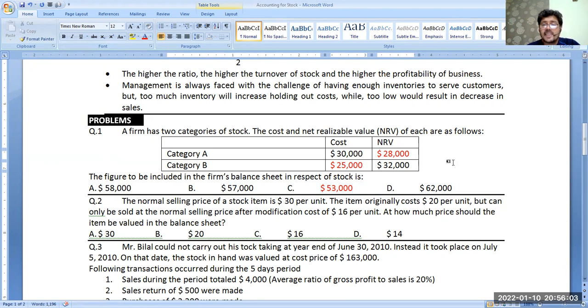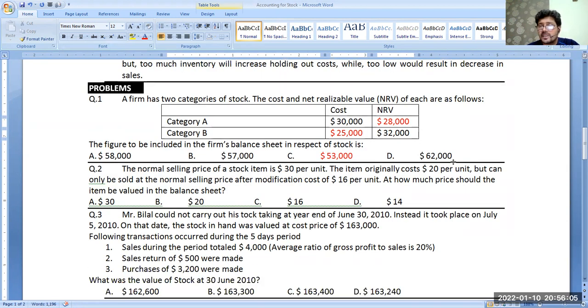Okay. The other type of MCQs which you will find in your exams for lower of cost or NRV is that the normal selling price of the stock item is $30. The item originally cost $20. Now here, the cost price is $20, and NRV or the selling price is $30.